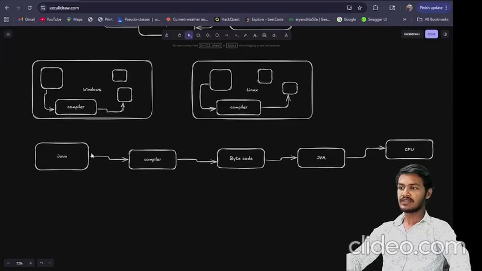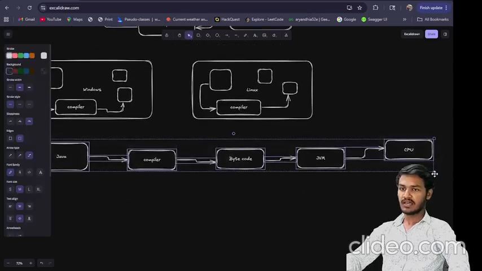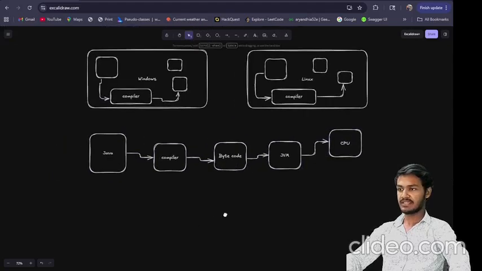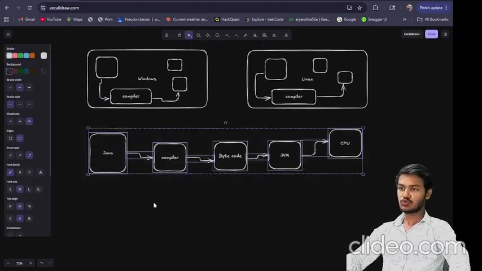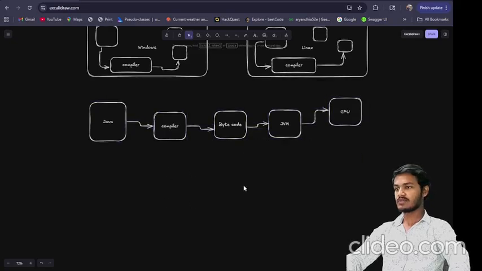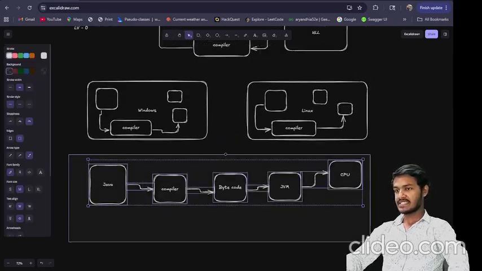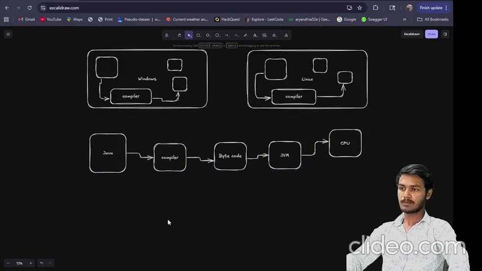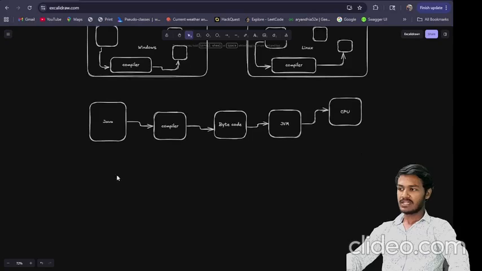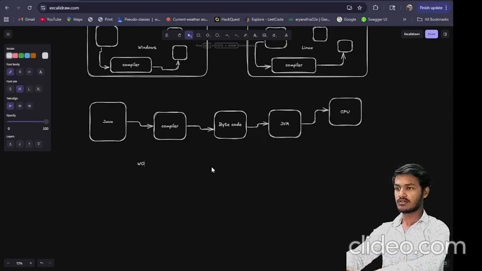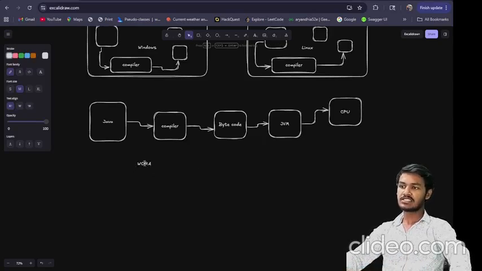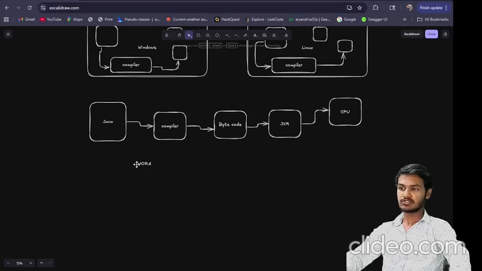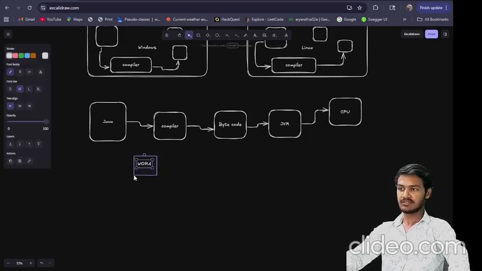So in this way, Java is platform independent because Java has no dependency on platform. This is the plus point in Java. All right. That's why we say that Java follows WORA, which means write once, run anywhere. We can write our software in Java on any platform, and then we can run that software anywhere.